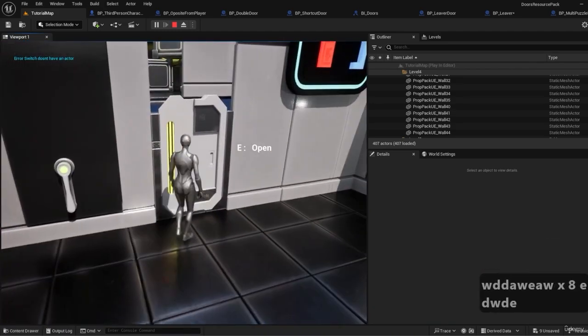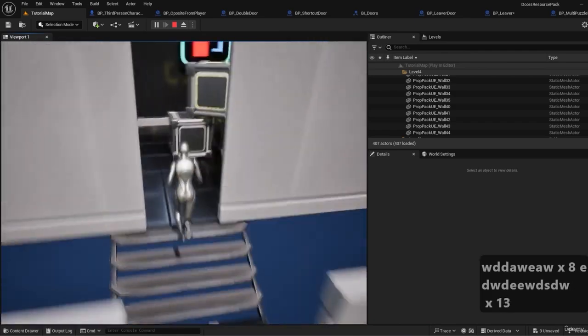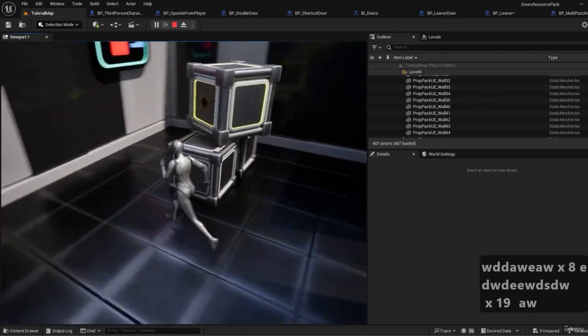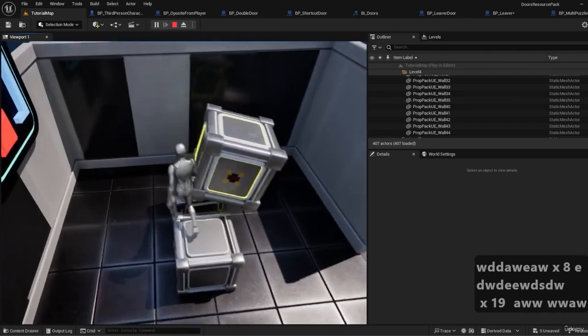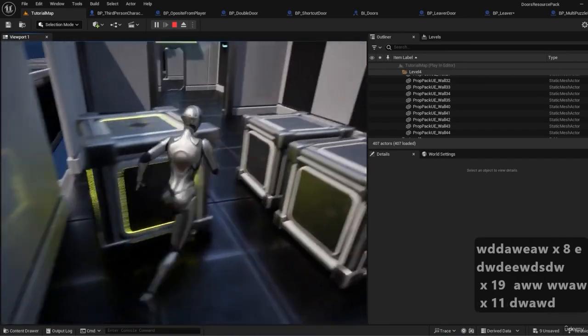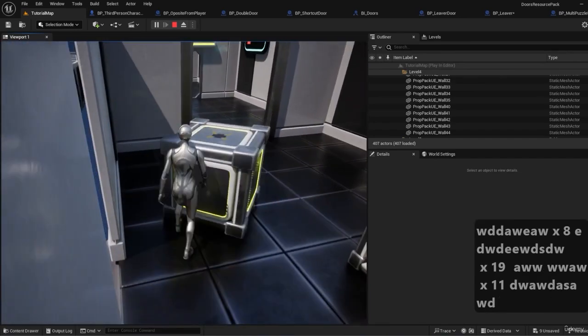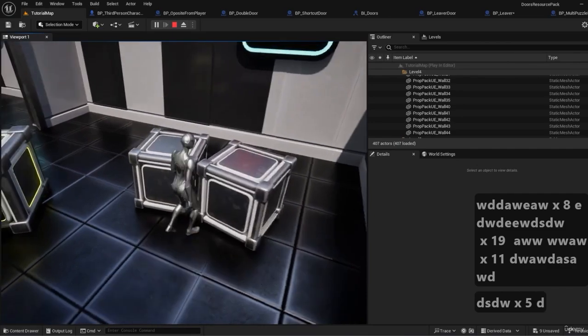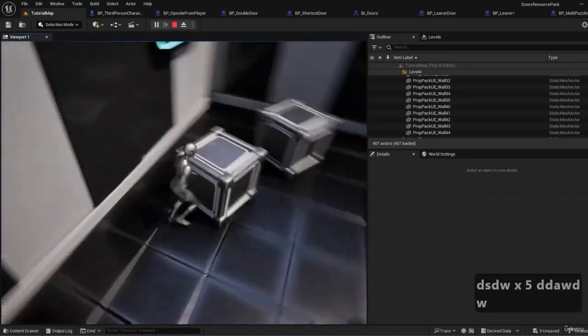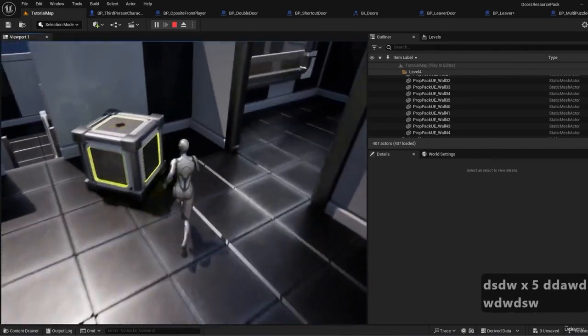So now if I go to them, maybe we should move the player start here. So now I can push these boxes around. Great, but we should do the small puzzle with the boxes. This is not enough.